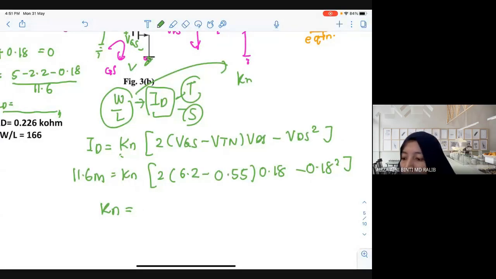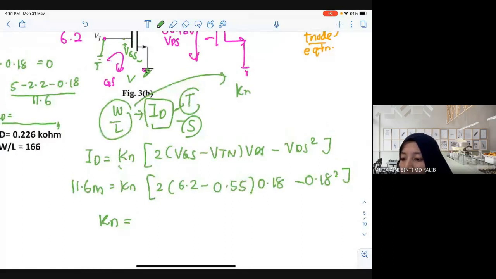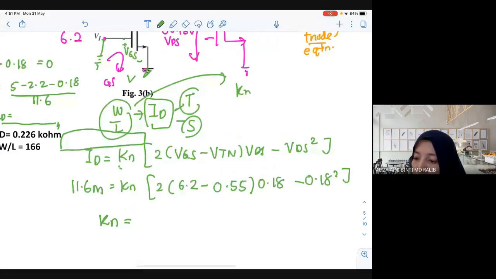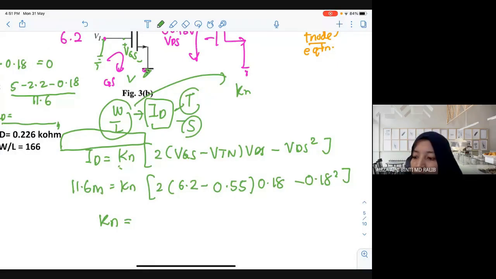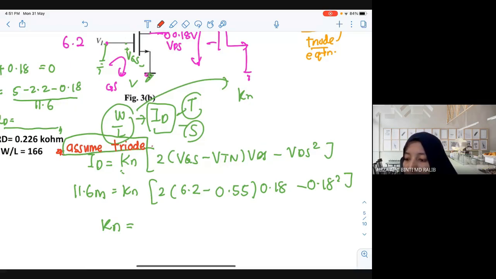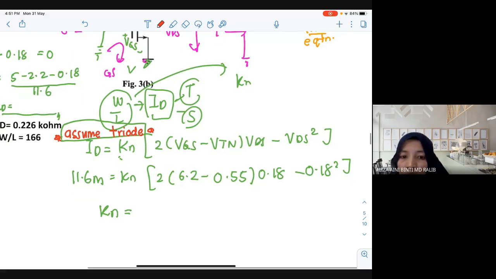Okay, I'm missing something now. I'm using this equation. Can I directly use this equation or did I miss one sentence before? What should I write here? Assume. Yes, assume. I also missed it. So always say assume. Assume what? Assume triode or assume saturation? Assume triode. Don't forget to write this before the equation.